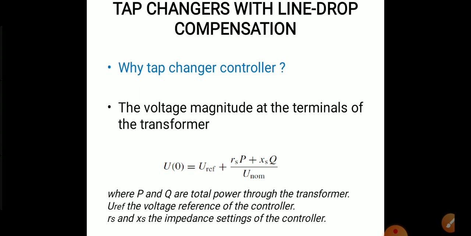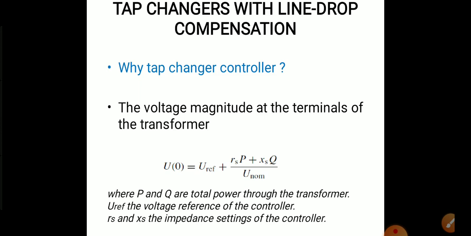During high load, the line drop compensation results in high voltage, and during low load, this line drop compensation results in low voltage. This is obtained by compensating for the voltage drop along a fictitious impedance.